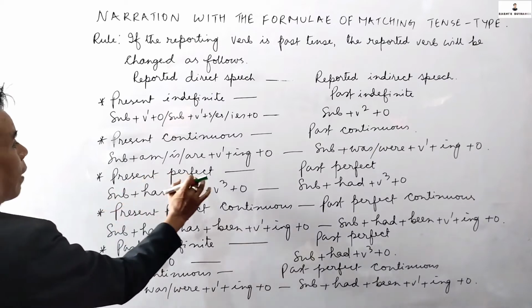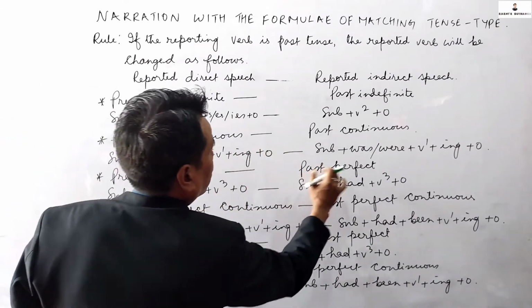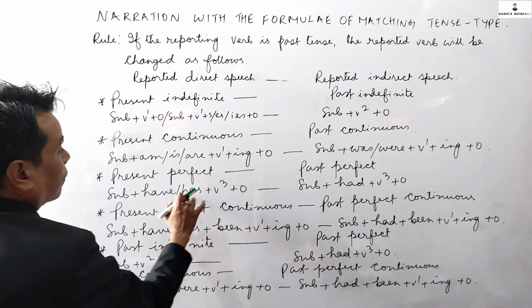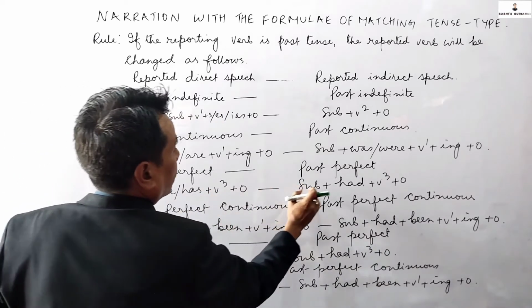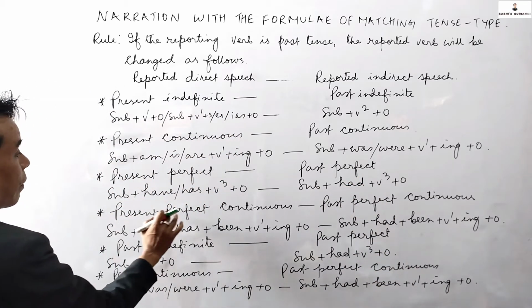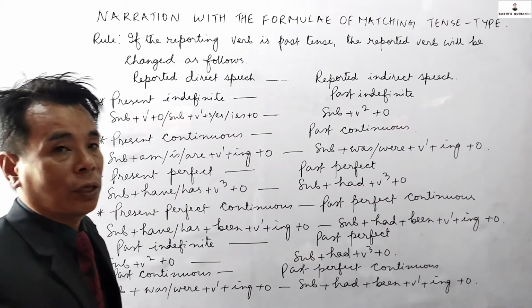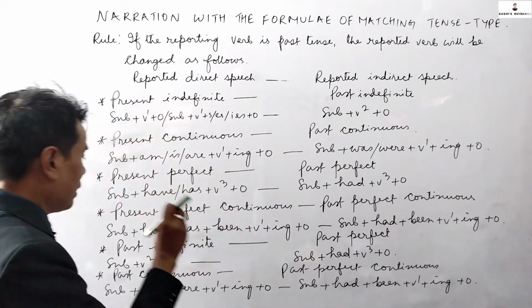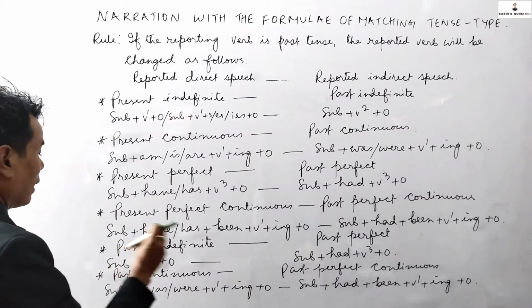The present perfect tense will be changed into past perfect tense. The formula is subject plus have or has plus v3 plus object. The past perfect will be subject plus had plus v3 plus object. Next, present perfect continuous tense will be changed into past perfect continuous tense. I have already told you again and again, but it is very important. Let's do it again and again.